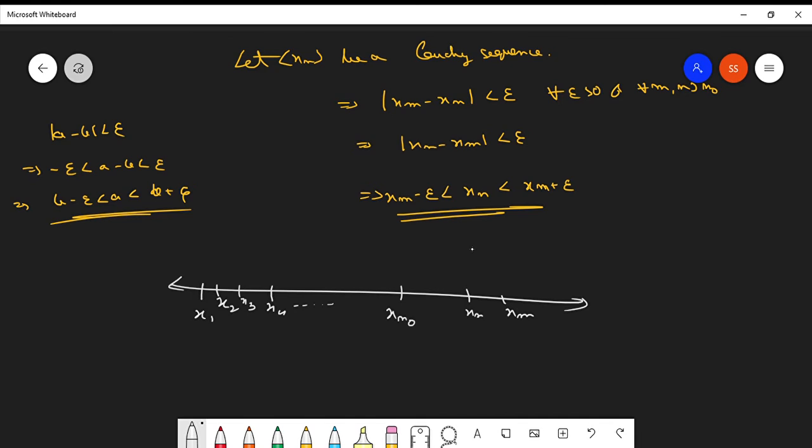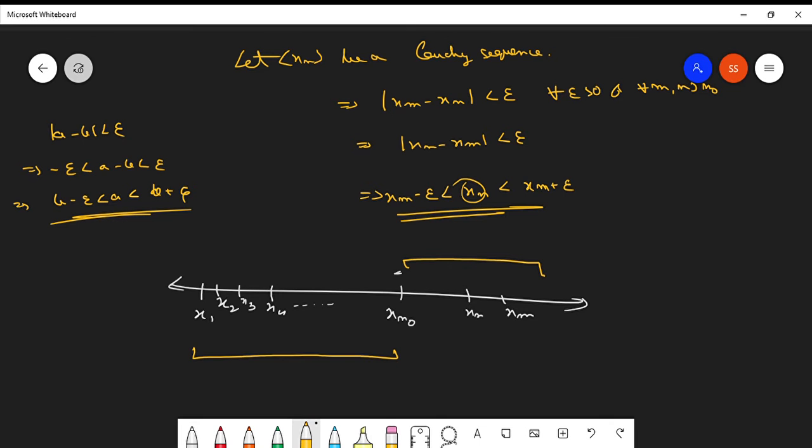So we can basically say that when we cross this xn naught element, then what happens? Then we can say that xn is bounded, but only when we have crossed this xn naught element, not before that. So we have no information about this part of the sequence being bounded. We have this part of the sequence being bounded, but the previous part we don't know anything about.